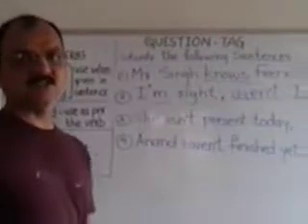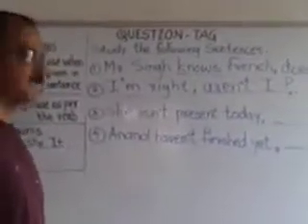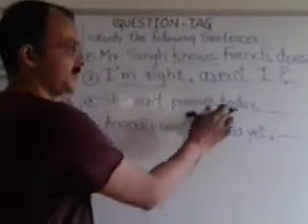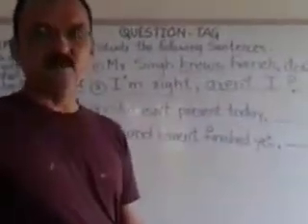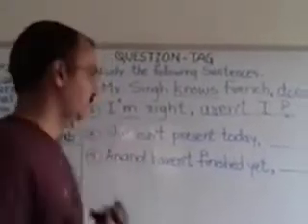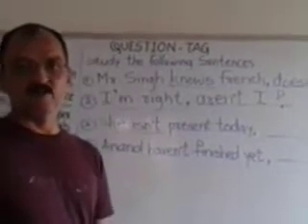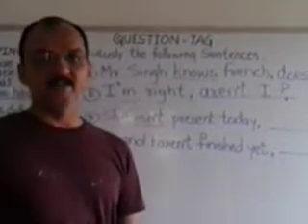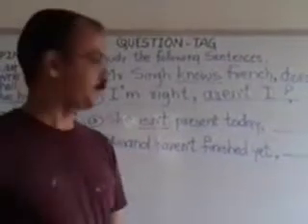In sentence number 3, she isn't present today. Now this statement is negative. Why? Isn't. So it is a negative statement and the question tag will be positive.